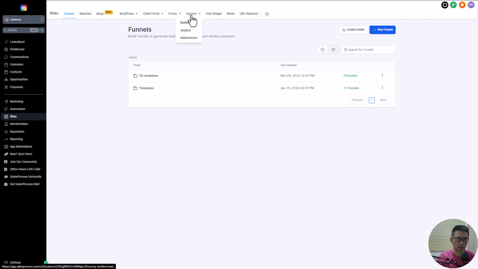Surveys are basically just like forms, but there are multiple pages. You can create a chat widget. So say you have a website and you have a little chat widget at the bottom where you can get people to interact with you. You can do that here.